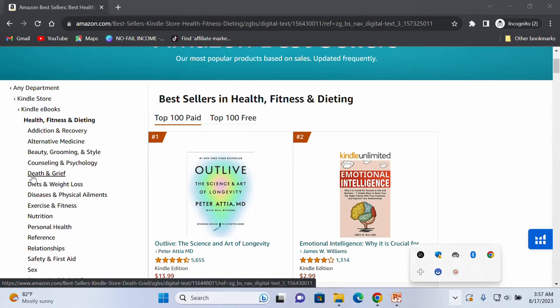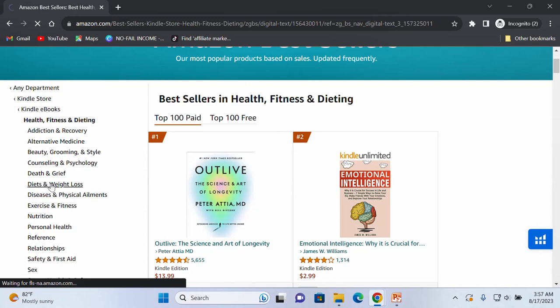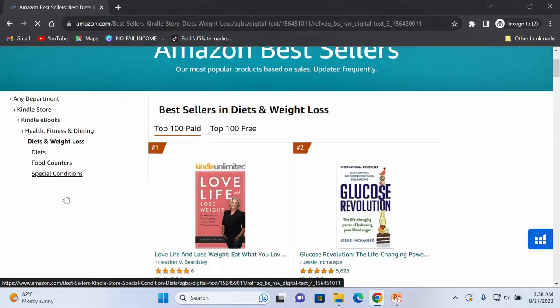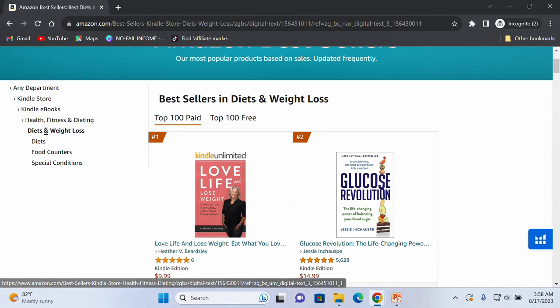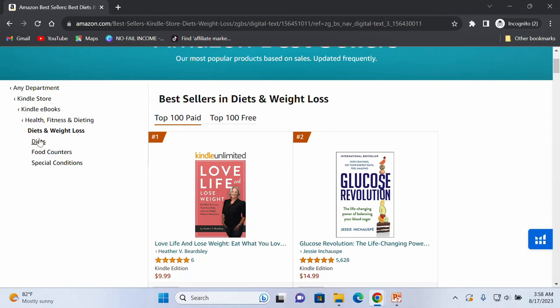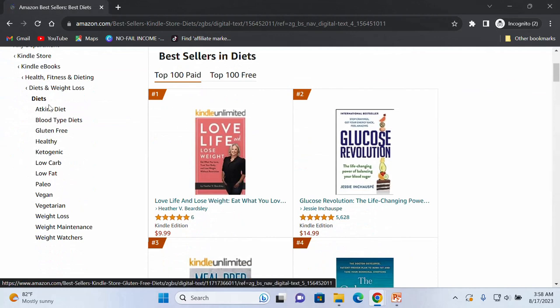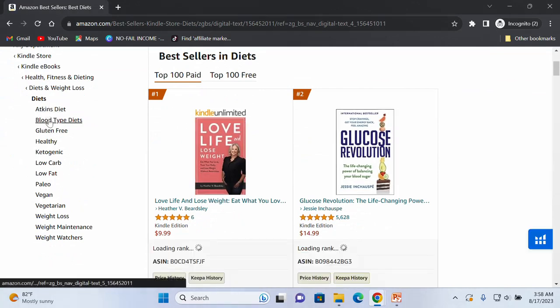So now let's check, for example, that we want to do our own research on diet and weight loss. So now let's click on diet and weight loss. So we are on diet and weight loss, but under diet and weight loss, look at it now. We have health, fitness, and dieting. We have diet and weight loss. So under diet and weight loss, we have diet, we have food counters, we have special condition. Let's say we want to do our research on diet. Let's click on diets. Now, if you look at diets, we have what? Other different sub niches under diet.